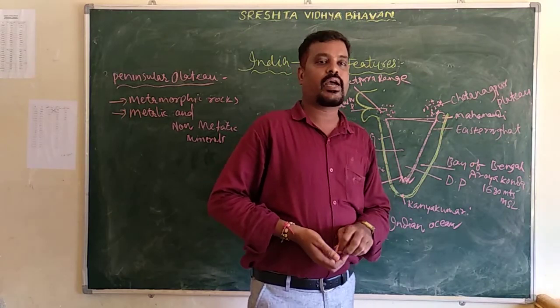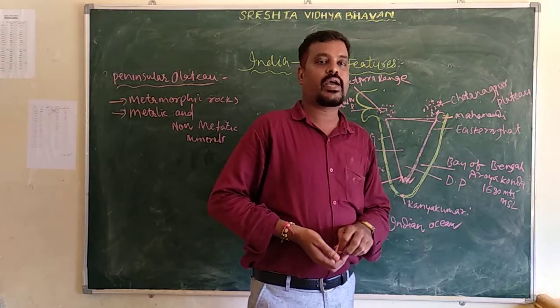When you come to the Deccan Plateau, it is completely black soil. Here we can see black soil, and this is due to volcanic activity. Okay, all of you clear? So this is the peninsular plateau. This is the third one.